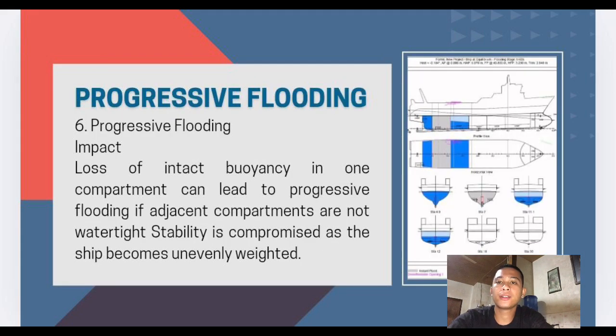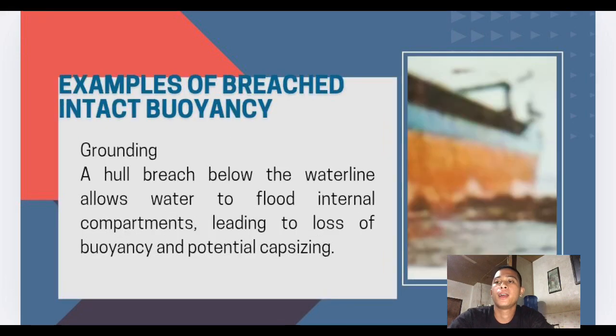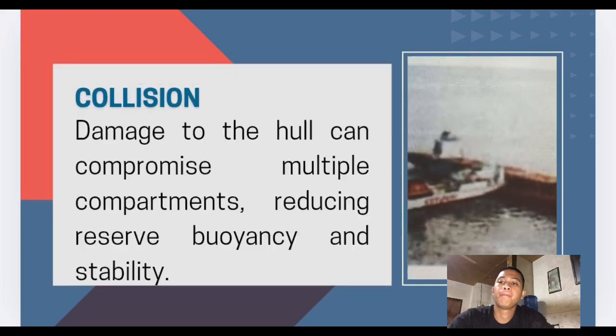Number six, progressive flooding. Impact: loss of intact buoyancy in a compartment can lead to progressive flooding if adjacent compartments are not watertight. Stability is compromised and the ship becomes unevenly weighted. We have examples of breach of intact buoyancy. Number one is grounding. A hull breach below the waterline allows water to flood internal compartments, leading to loss of buoyancy and potential capsizing. Number two is collisions. Damage to the hull can compromise multiple compartments, reducing reserve buoyancy and stability of the ship.